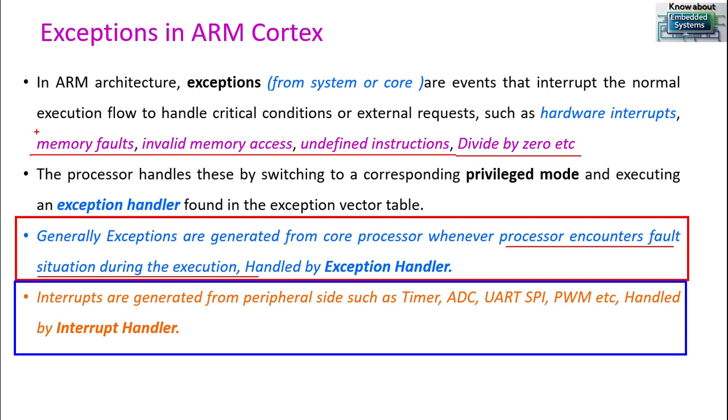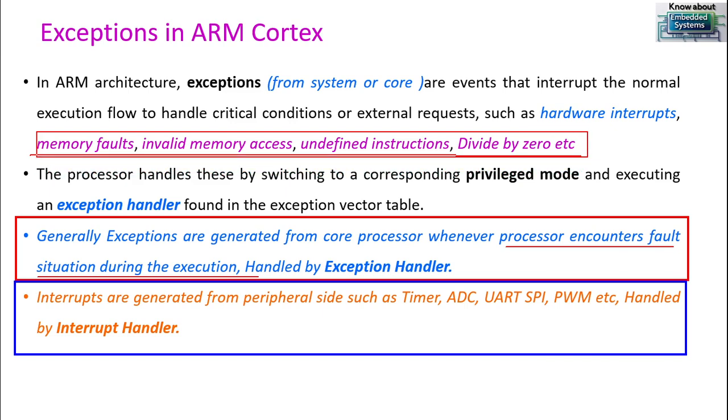These are all the different software scenarios where our processor will encounter error situations during the execution of the code. Whenever the processor encounters such a situation, it will generate an exception.